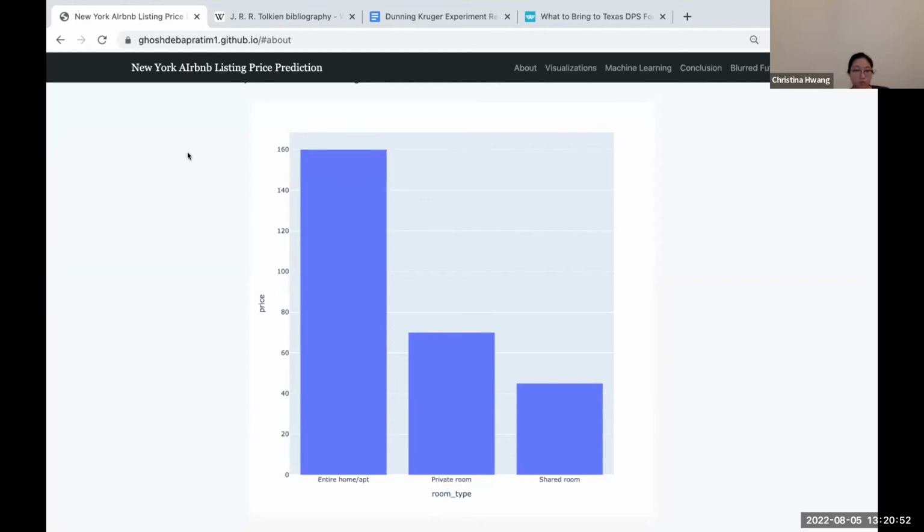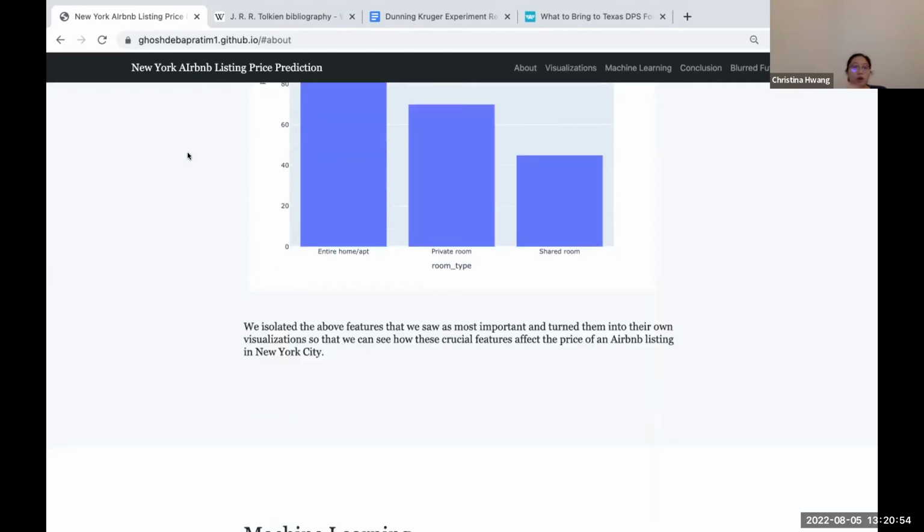or shared rooms. We isolated the above features that we saw as the most important and turned them into our own visualizations so that we can see how they affect the price of an Airbnb listing in New York City.